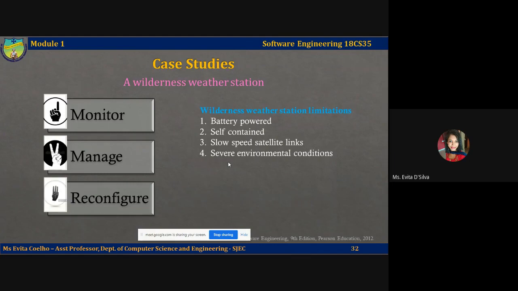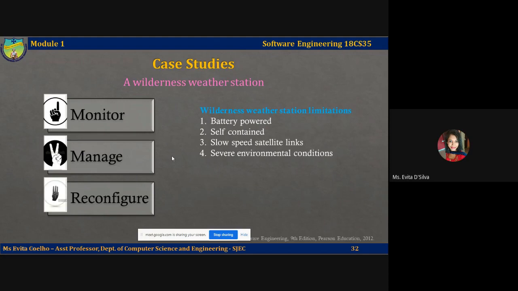software is not just concerned with data collection from the sensors, but it should also do these three activities: monitor, manage, and reconfigure. Let's see what monitoring is. The first task of the weather station system, along with collecting data, would be to monitor the instruments, the power, and the communication hardware, and report any faults to the data management system, or the station management system, I would say.